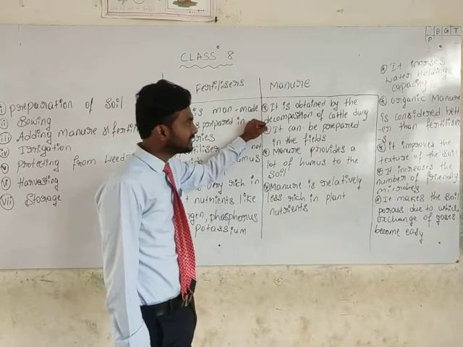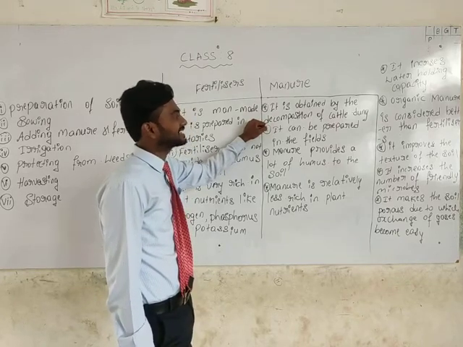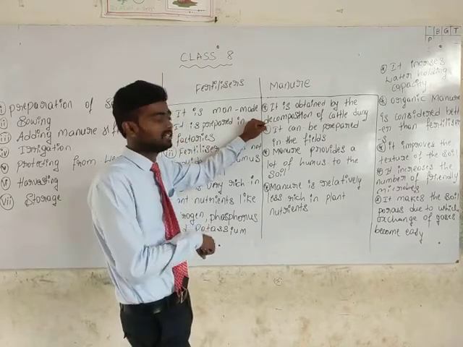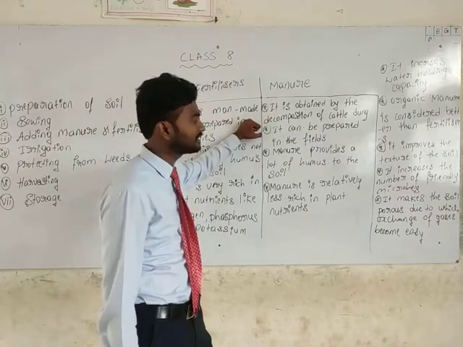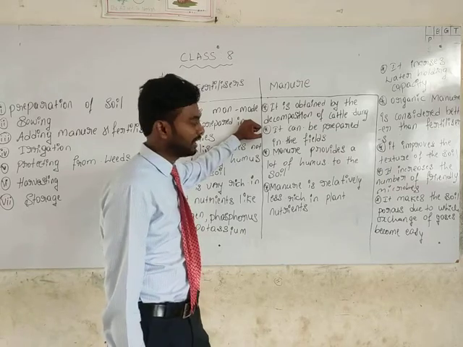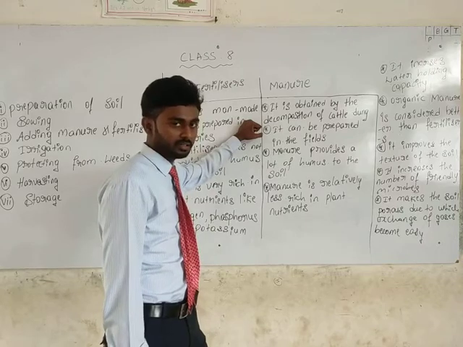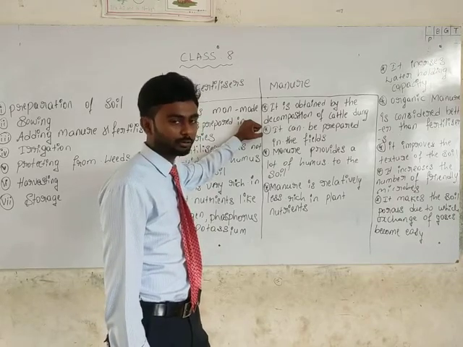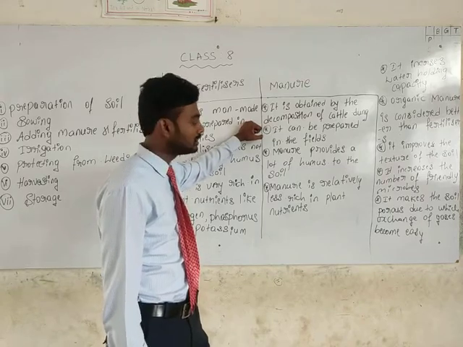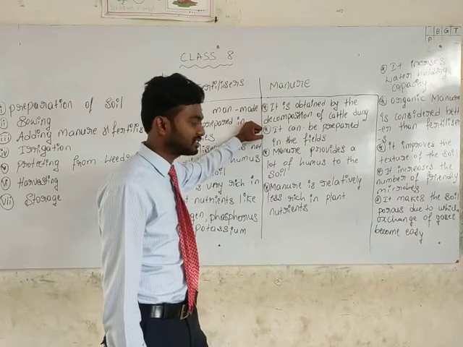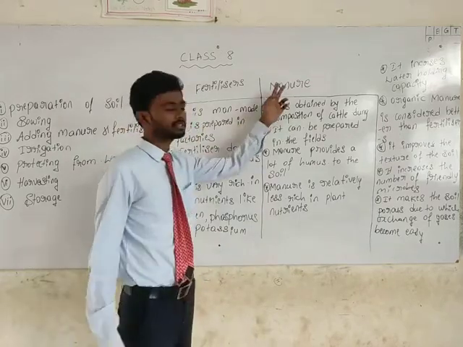It helps increase the water holding capacity, organic manure is considered better than fertilizers, and it improves the texture of the soil. It makes the soil porous, so the exchange of gases becomes very easy.